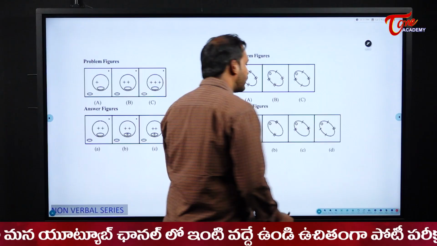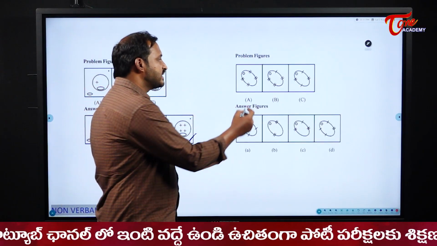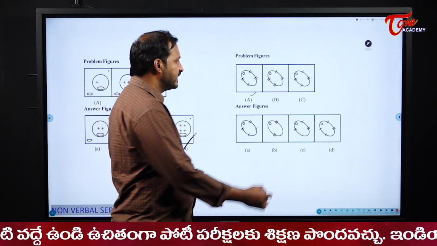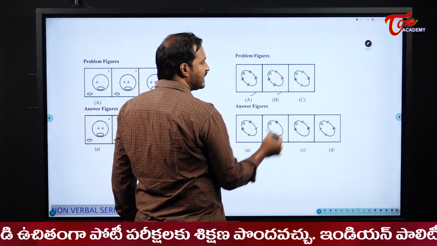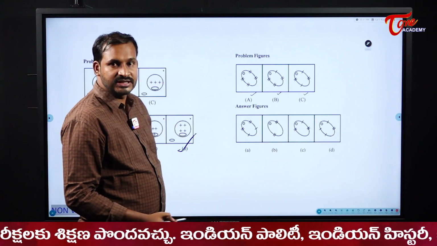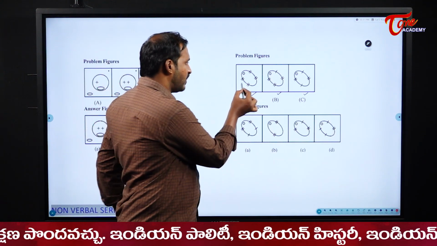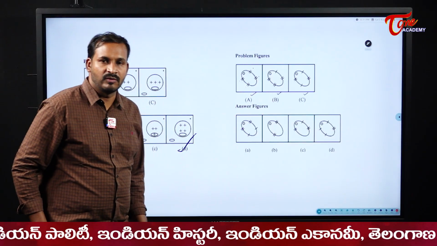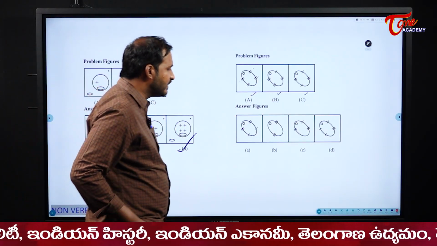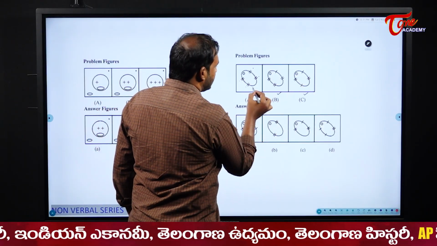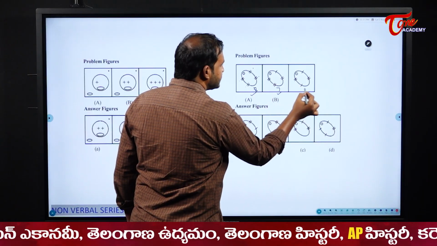Now next see the next problem figure, students. What is happening here? I have 8 lines, right? Next I have 7 lines. Next I have 6 lines. I mean these small lines. Please observe these small lines. So next lines will become what for us here? It should be what? Just here 8 lines, here 7 lines, here 6 lines.